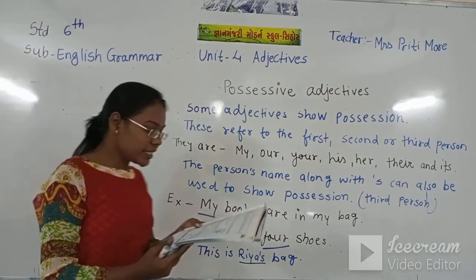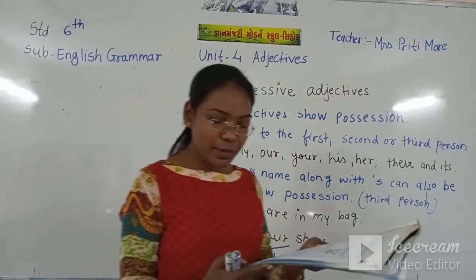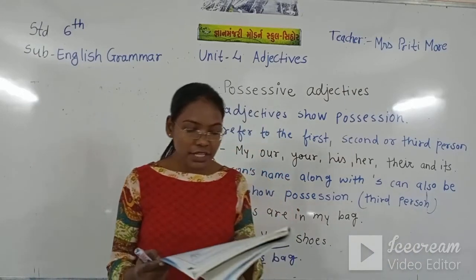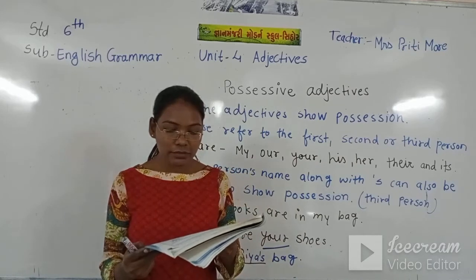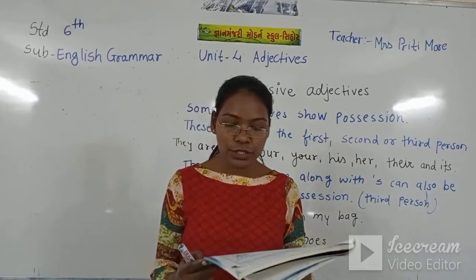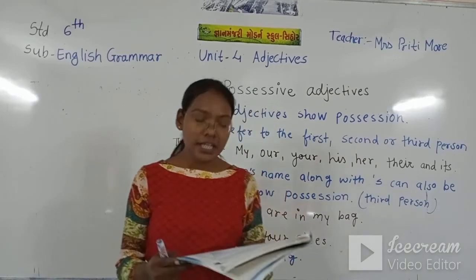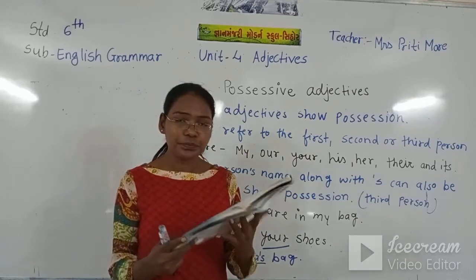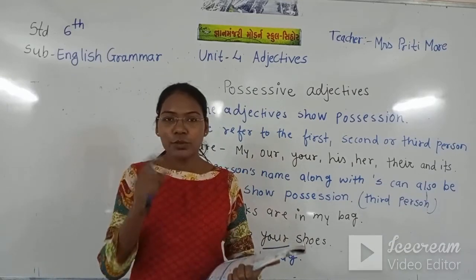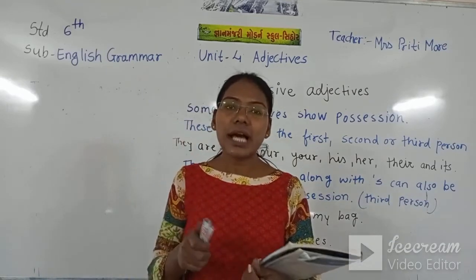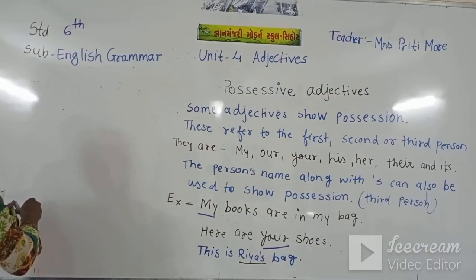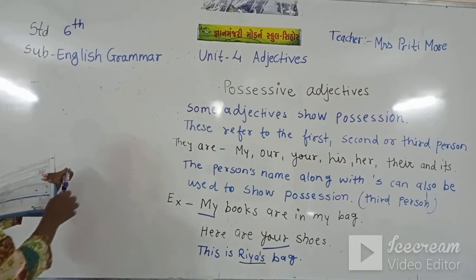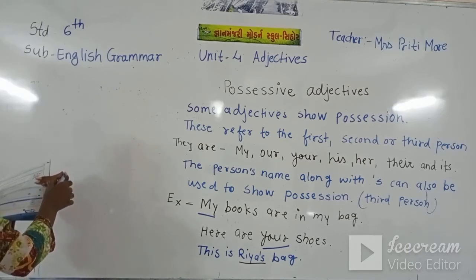Now word building is there in your textbook on page number 21. We can form adjectives from other words with the help of some suffix. That means if the noun is there, by using a suffix we can make the adjective. So how to make it? It's called word building.